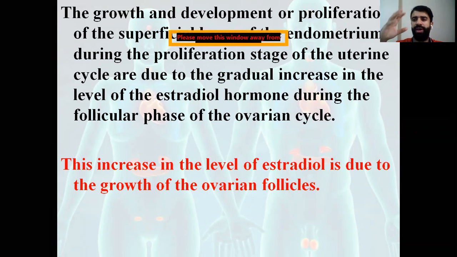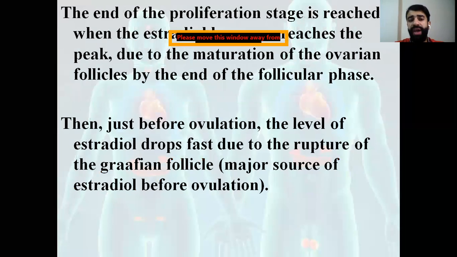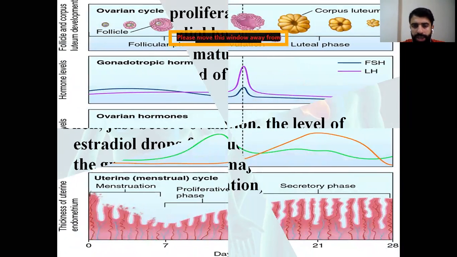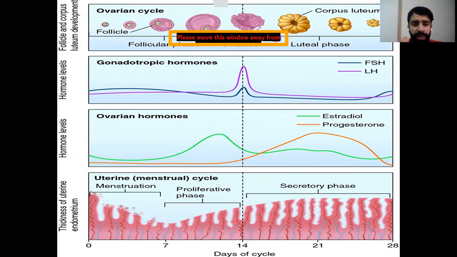When we have the rupture of the follicle at day 14 at ovulation, this level will decrease. We said that the end of the proliferation stage is reached when the estradiol reaches the peak, which is due to what? Due to the maturation of the ovarian follicles, and it will be the Graafian follicle. Okay, this peak is reached just before ovulation, before the rupture of the Graafian follicle into the corpus luteum. So you have to know also that the follicular phase is determined by the level of estradiol, estrogen, and the luteal phase is determined by both hormones, estrogen and progesterone.